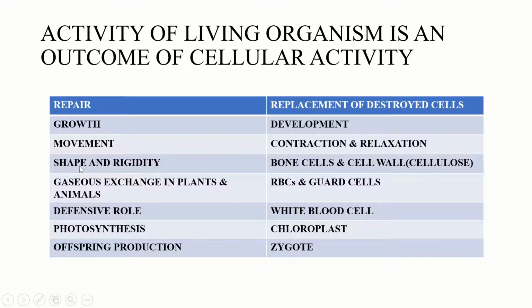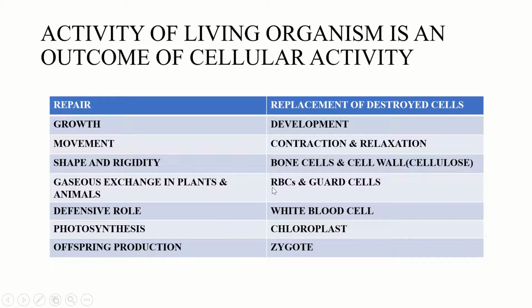Next is shape and rigidity. Bone cells, which are also known as osteocytes, in case of animals, and the cell wall in case of plants, which has cellulose. The cell wall component of plants is cellulose. Next is gaseous exchange in plants and animals.